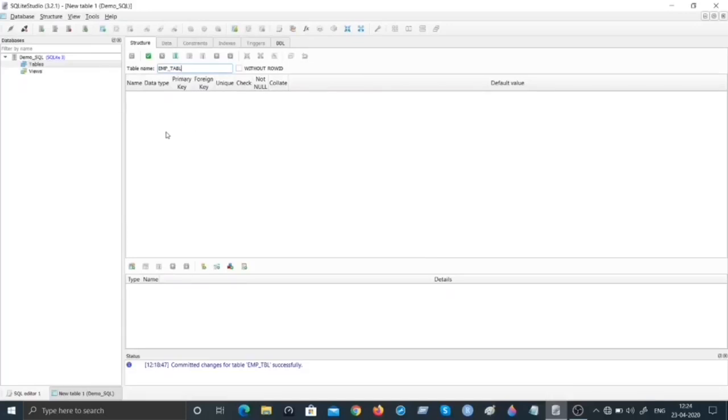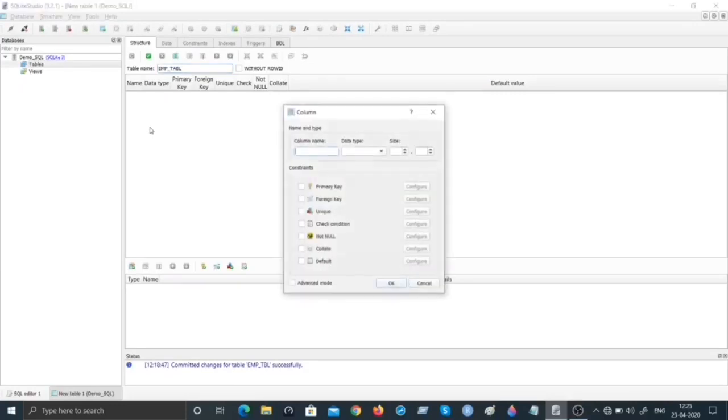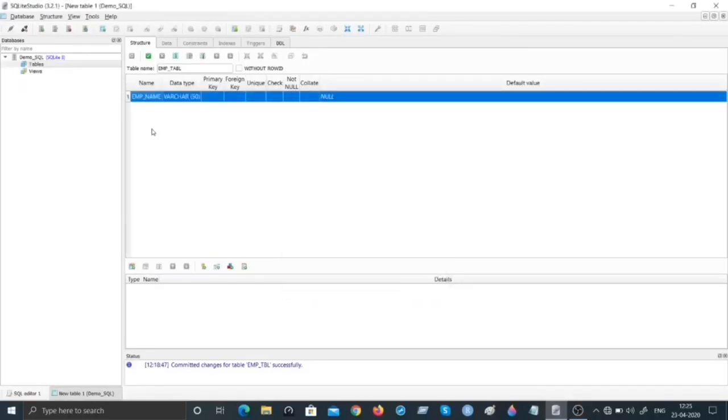To add the columns, anywhere in this area where you see nothing, double click. Notice it opens a column dialog. Let's create employee name as the first column under the table. I'm going to select varchar as the data type, saying it is alphanumeric in nature, with 50 characters in length, and I simply hit the enter button on my laptop. So we have added the name as one of the columns in the employee table.